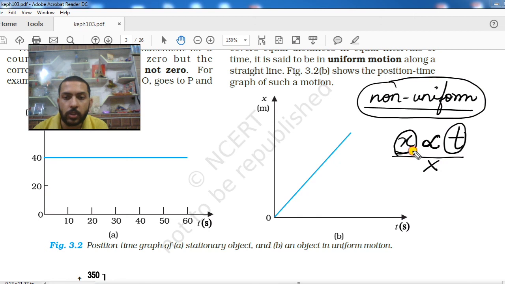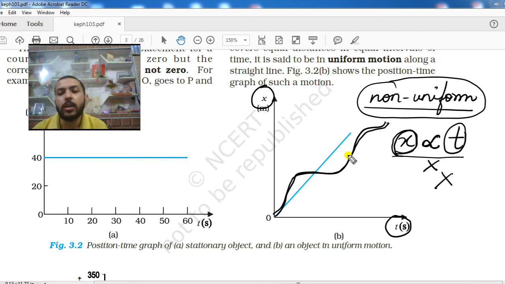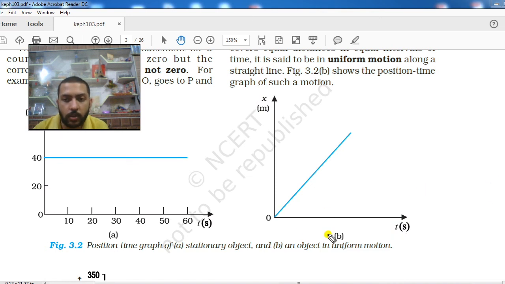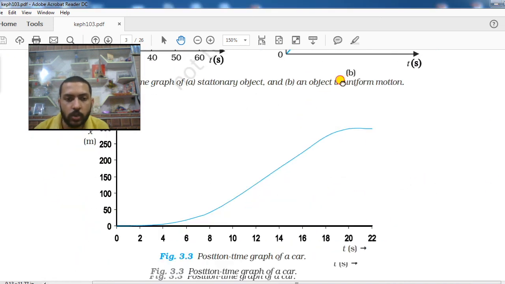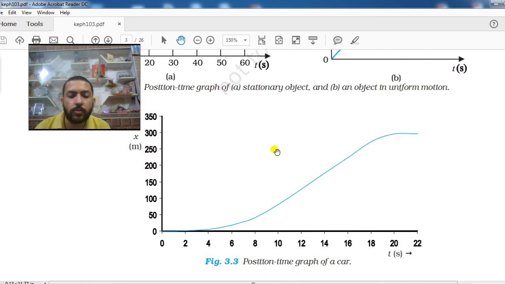In uniform motion it was directly proportional, but in non-uniform motion the position of the body will no longer be proportional to time. And if the two quantities between which we are drawing a graph are not directly proportional, then between them you can draw a graph of any shape. A graph of this shape will also work for a condition in which the body is not in uniform motion. This type of graph I will show you right now.